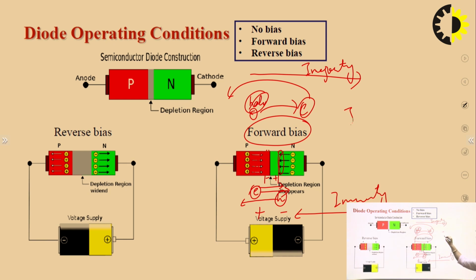So net current in this case, I net, would be equal to I majority minus I minority. And I minority will include the minority charge carriers only near this junction. So this is the case with the forward bias. If we increase the forward bias, this depletion region will decrease, because the majority charge carriers will now cross the junction and contribute to the majority current. Also in this case, the resistance of the diode is very low. For an ideal diode, it is almost 0, and for a practical diode, it lies in the range of 1 to 100 ohm.